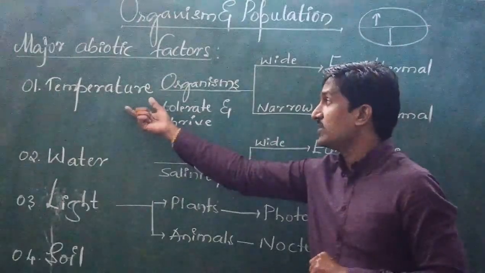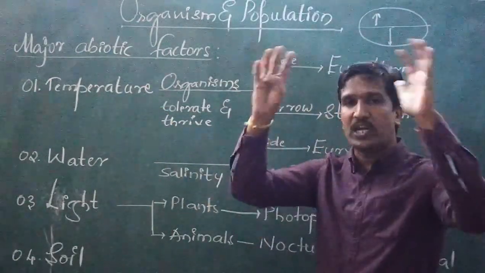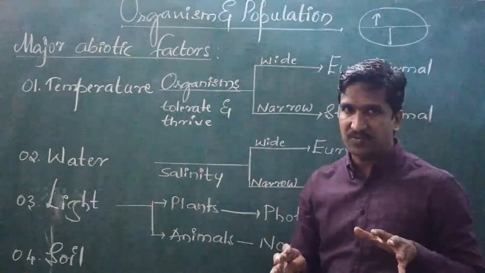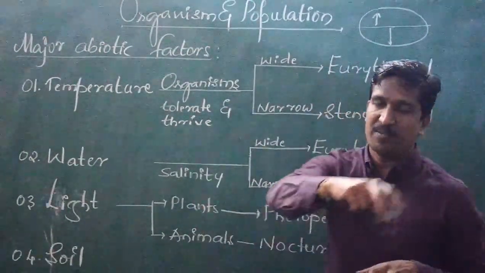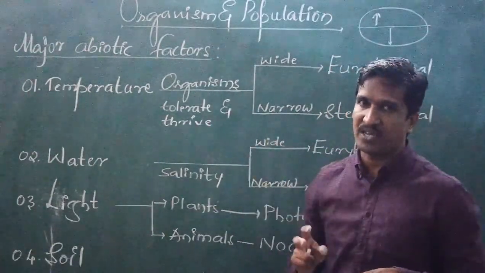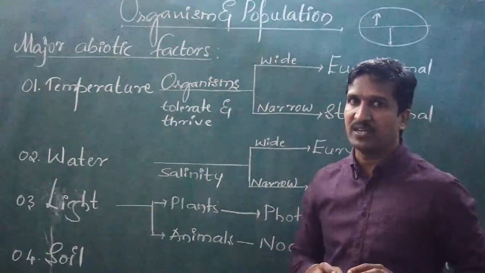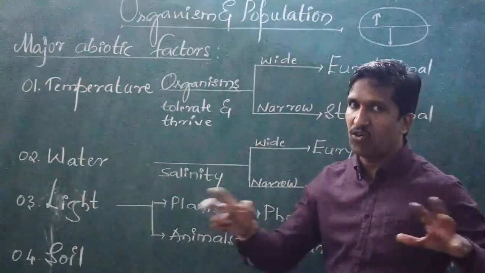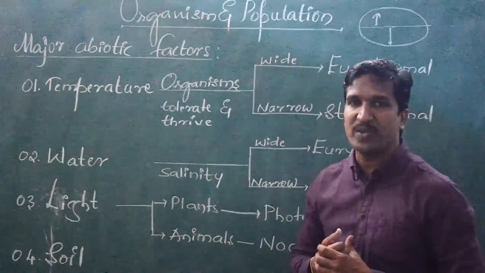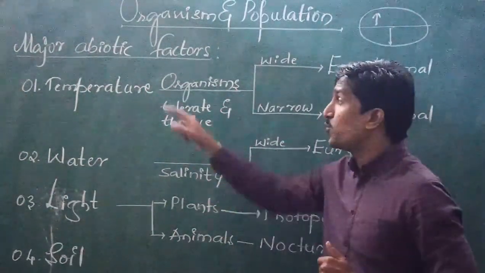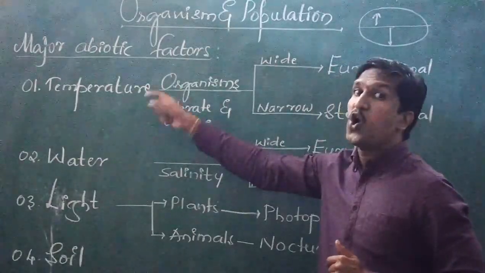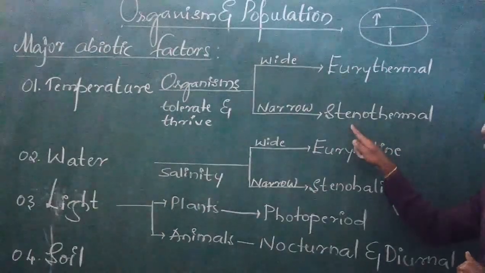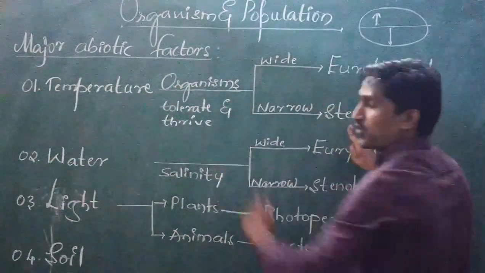So under this temperature, when we look at how organisms are distributed, they are scattered everywhere, in Australia, America, South America, North America, the European continent, Great Britain, Africa, Asia, like that seven continents. You know very well, in all those continents different organisms have been distributed, and that is all due to the temperature. So organisms are classified into two types, called eurythermal and stenothermal, on the basis of temperature.